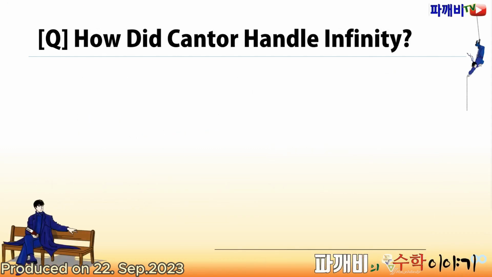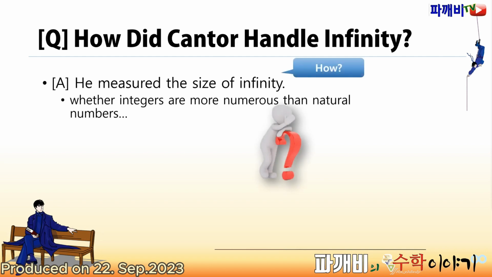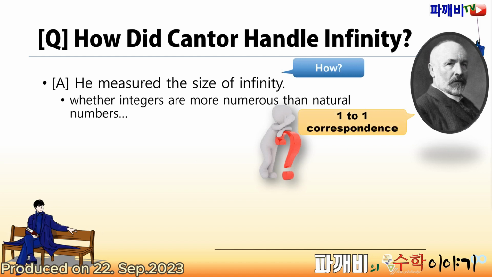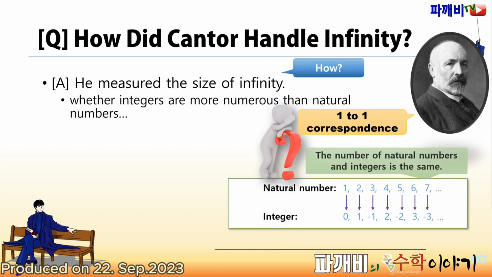So, how did Cantor handle infinity in set theory? The specific problem is measuring infinite size. It's about checking whether integers are more numerous than natural numbers. The question is how? How do we measure infinite size? Cantor's answer is one-to-one correspondence. So, when measuring the size of natural and integer sets, we look for a way to make a one-to-one correspondence between natural numbers and integers. In conclusion, for natural numbers and integers, if they are lined up like this, everything becomes a one-to-one correspondence. So the conclusion is that the number of natural numbers and integers is the same.